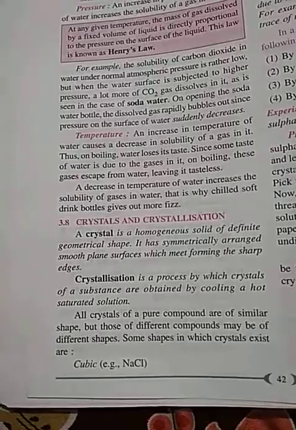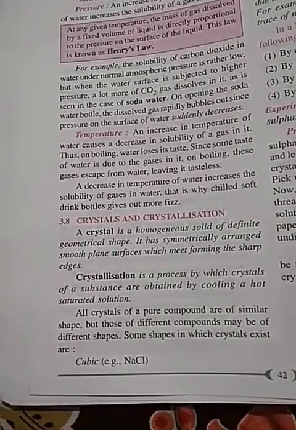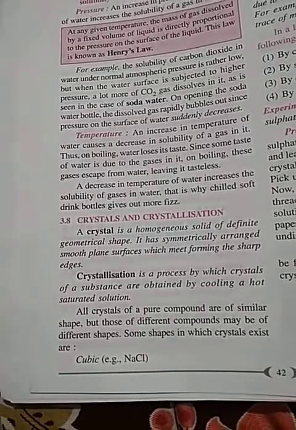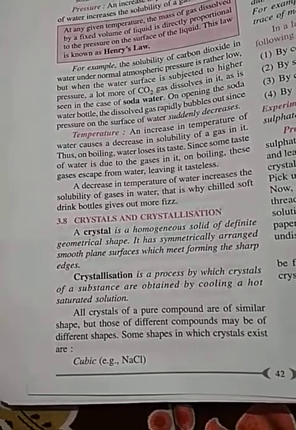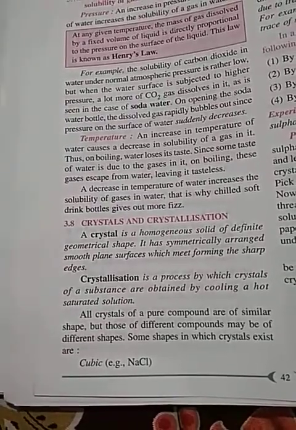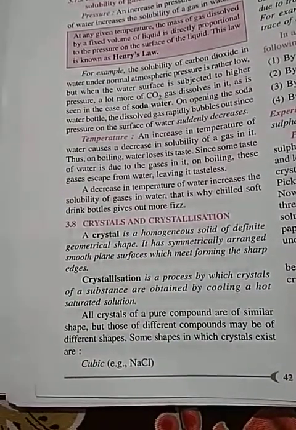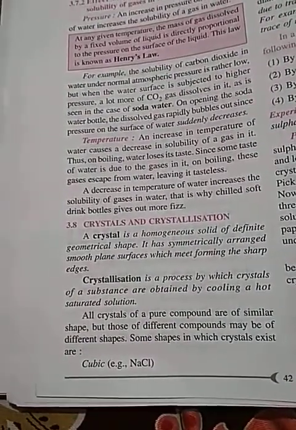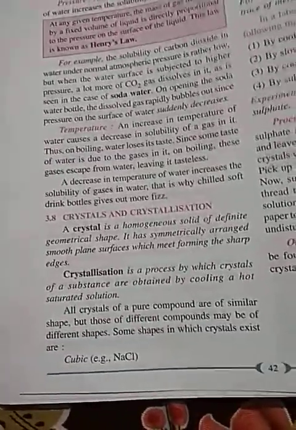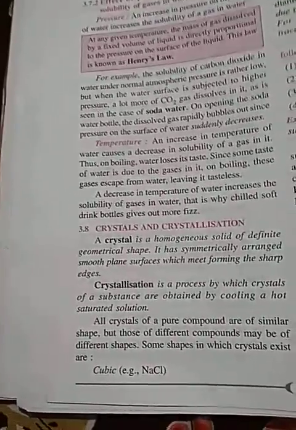Every one of us has seen sugar. Sugar is in the form of small beads. They are crystals. If we want to see a big crystal of sugar, then most of us have seen misri, which is made up of sugar. How is that misri made?